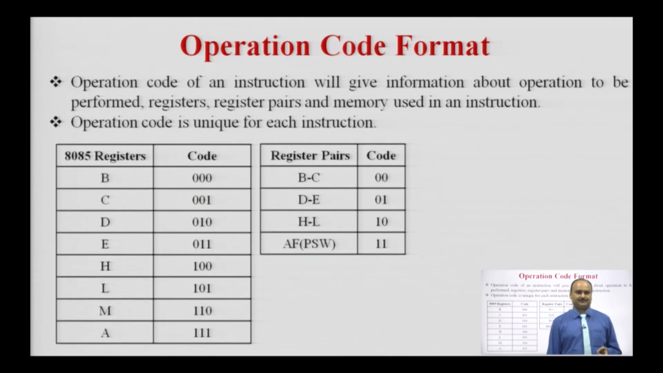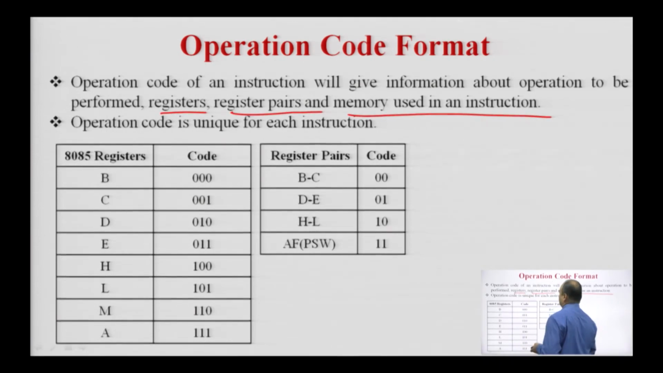Operation code format. The operation code of an instruction will indicate which operation is required to be performed by the microprocessor and which registers are involved to execute the operation. The instructions are written in the form of a binary pattern, which is nothing but the machine language in the form of 0 and 1. The operation code gives information about the operation to be performed, and the registers, register pairs and memory used in an instruction.